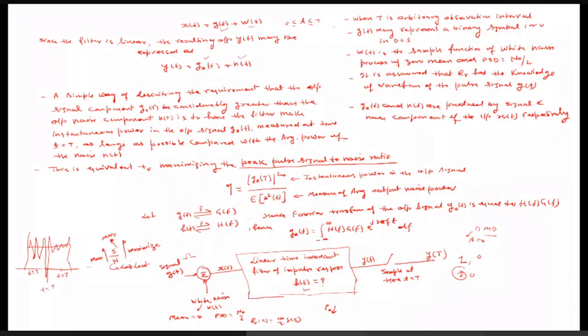In fact, we will see later that the system we are using, the matched filter, as I told you, is nothing but an integrator circuit. This integrator circuit emphasizes the signal power more as compared to the noise power.